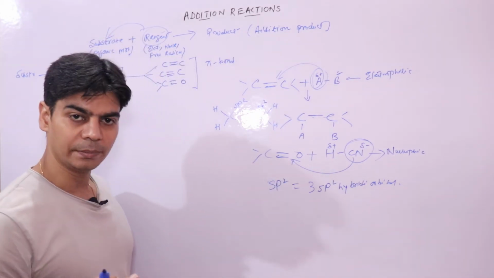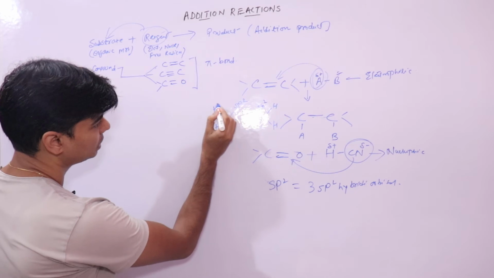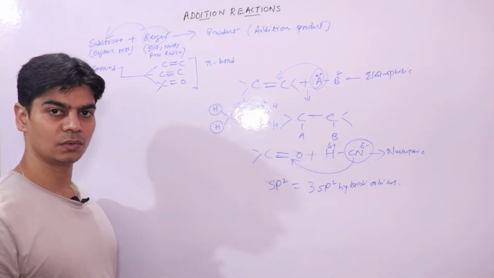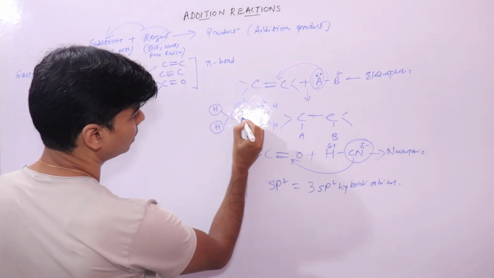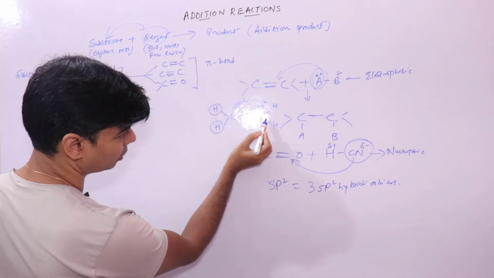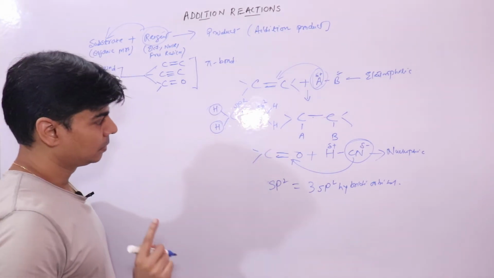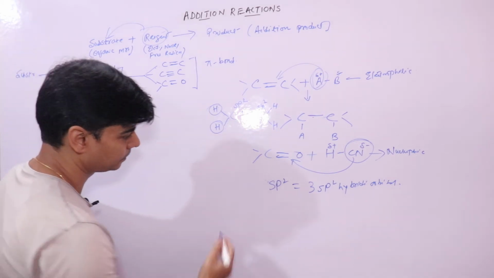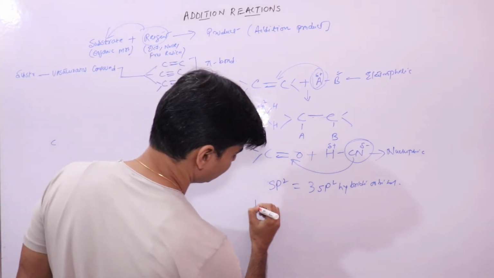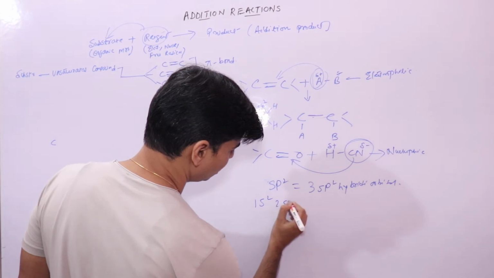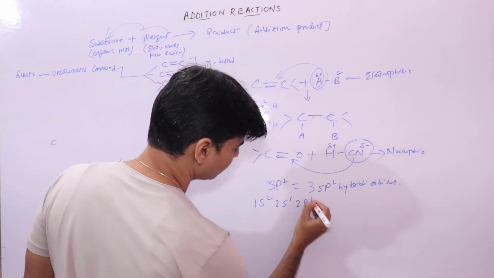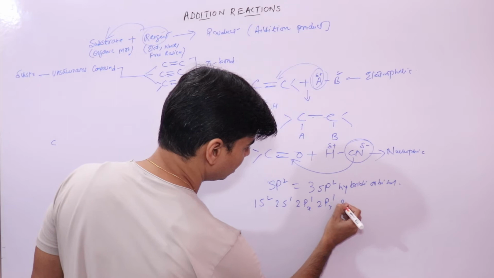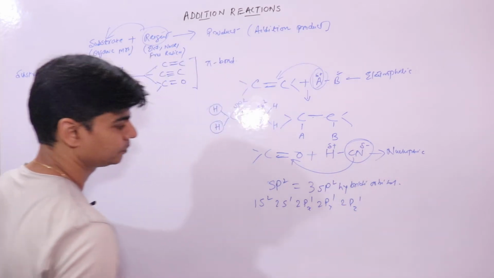Now 2 sp2 hybrid orbitals will overlap with these 2 hydrogen atoms, and 1 sp2 hybrid orbital will overlap with the sp2 hybrid orbital of this carbon atom. Now one unhybridized p orbital is left. If you look at the electronic configuration, 1s2, 2s1, 2px1, 2py1, 2pz1.